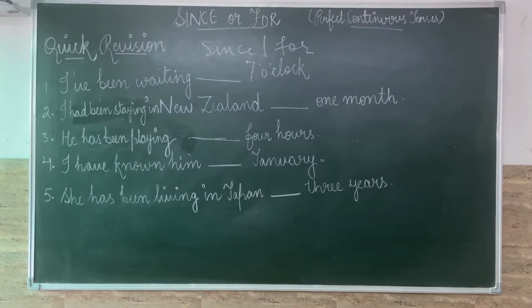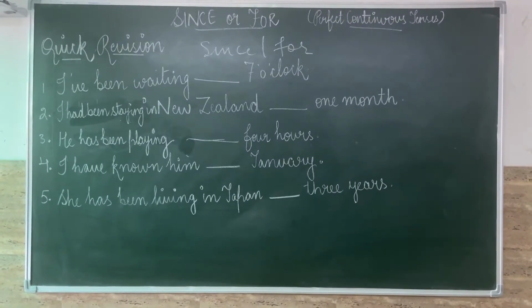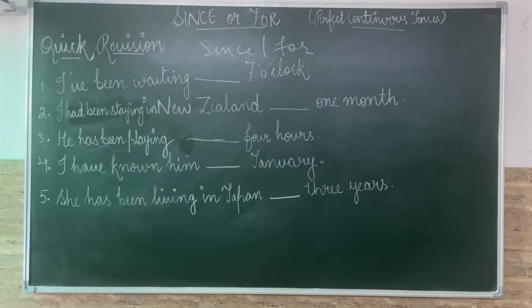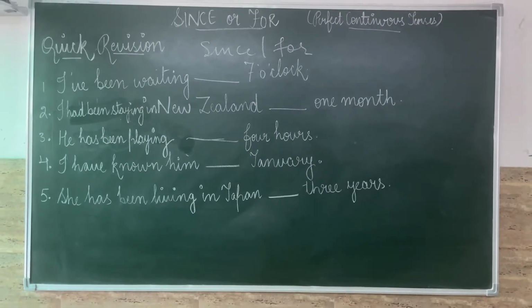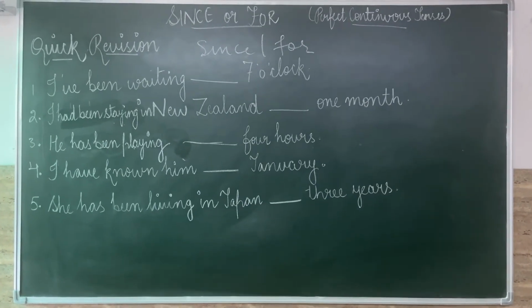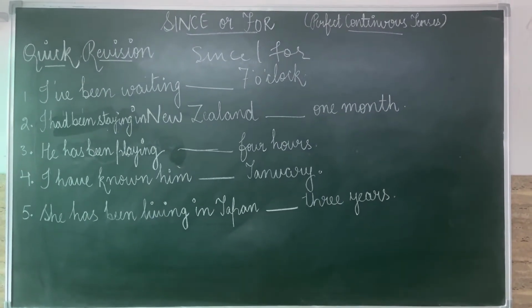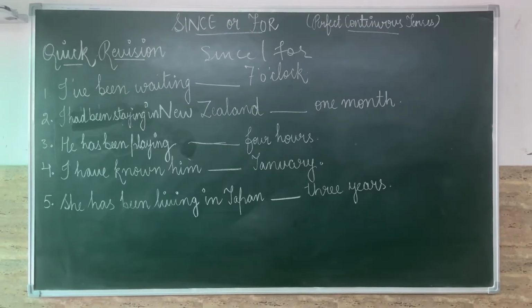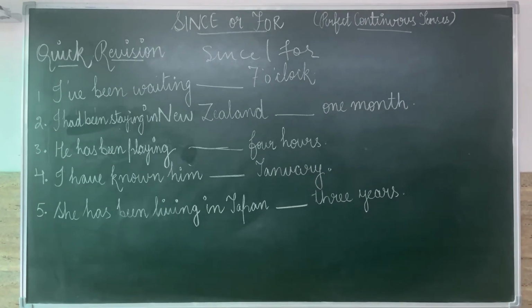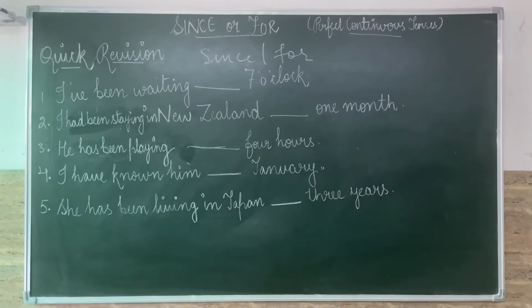I have been waiting dash 7 o'clock. I had been staying in New Zealand dash 1 month. He has been playing dash 4 hours. I have known him dash January. She has been living in Japan dash 3 years.